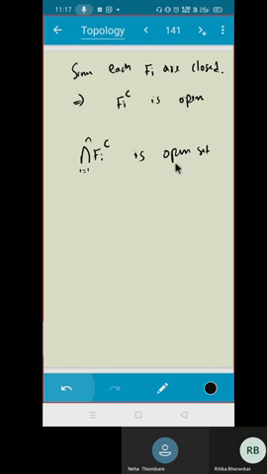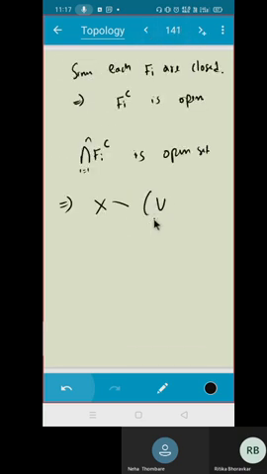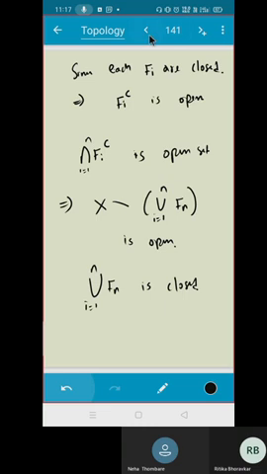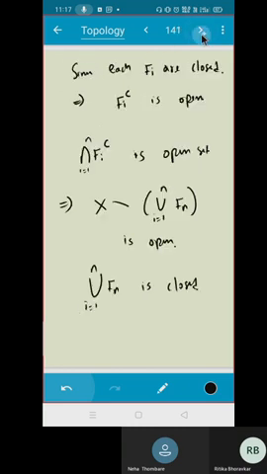What next? It implies X minus the finite union, union i equal to 1 to n. Very good. Very nice. It is open. So what can you say? This union, i equal to 1 to n, Fi is closed. So what is the claim? What is the conclusion? You have proved that a finite union of closed sets is closed.